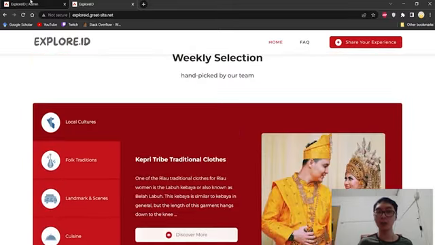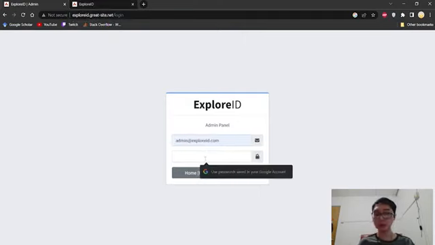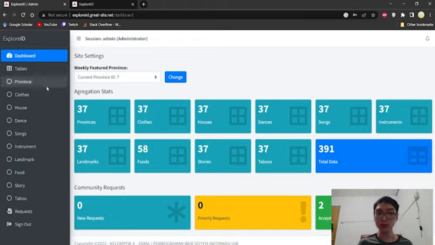So the difference, after the moderator, is what the admin does. The admin uses the username admin at exploreid.com. The password is actually easy also, because it is not supposed to be hidden like in a real website. We just do it so that you guys can actually test it yourself. So the password is 123456. When you sign in, as you can see, now you can have all of these new links, and all of this can now be clicked.